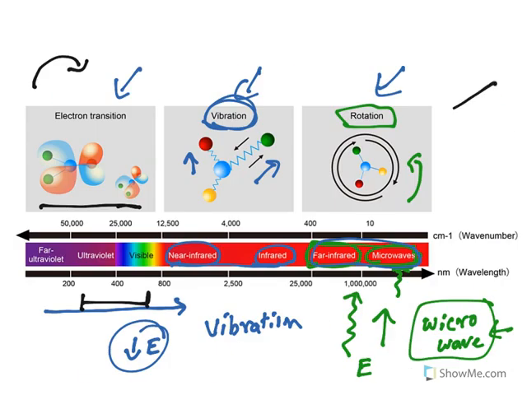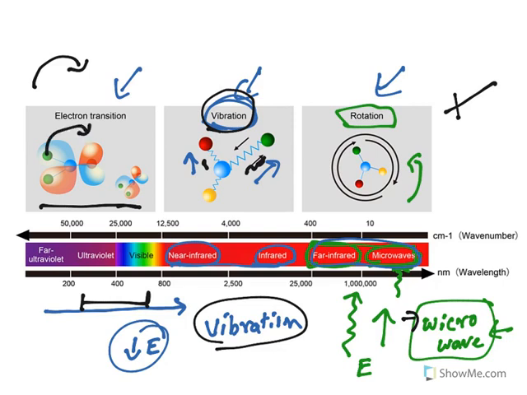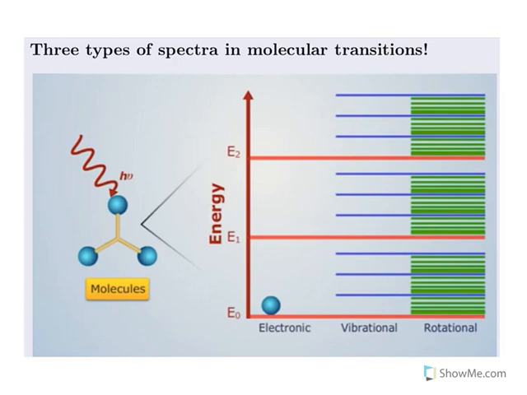You can see from the outside, to cause rotation of a whole molecule, you need lesser energy, microwave. But inside the molecule, if you want to change the bond lengths, you need infrared radiation, a little bit more energy. Getting deeper inside, in order to move this electron to another orbital, you need higher energies like UV and visible. So these are all the important principles you need to understand. Moving further, let us see one by one.